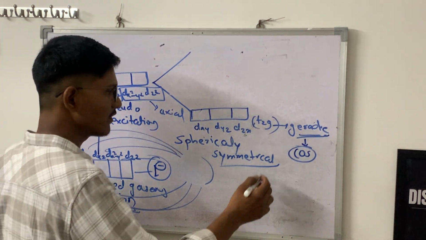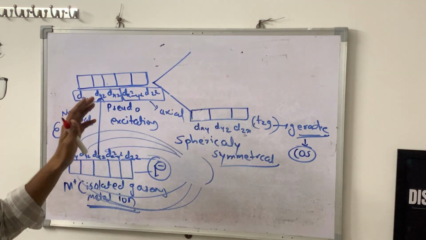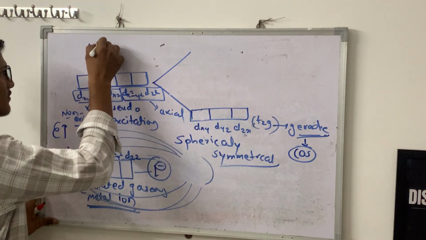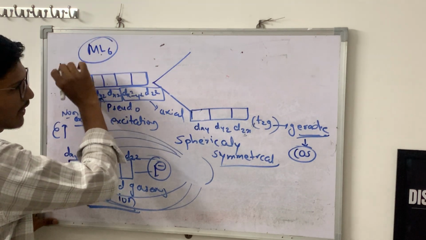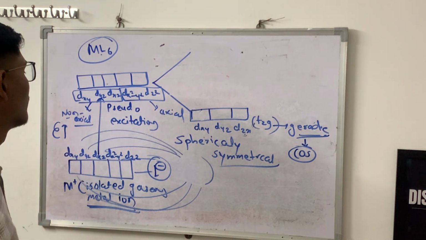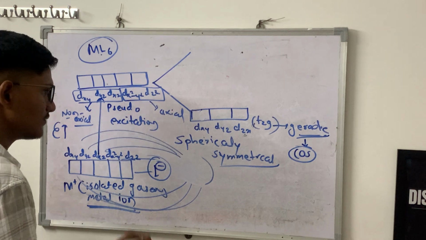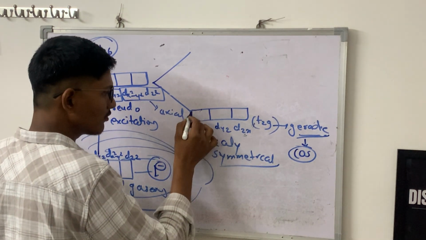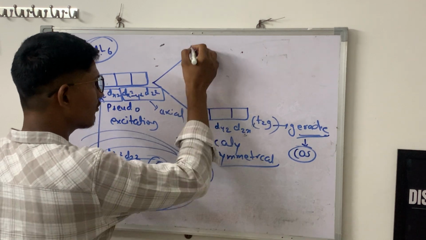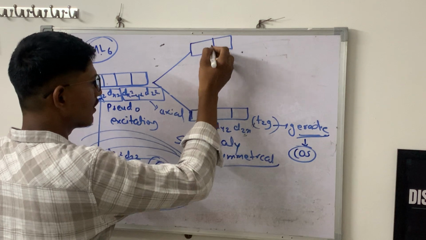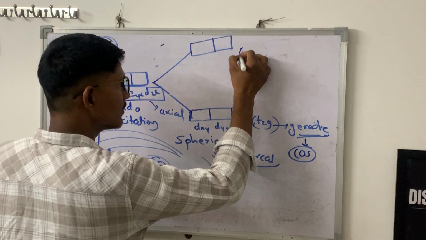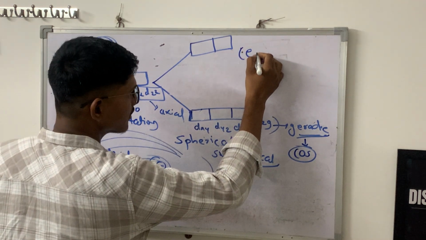Basically, we are studying here the octahedral complex. Which complex? An octahedral complex having 6 ligands. Suppose this is the complex ML6, having octahedral symmetry. So because of that, what happened in this complex? Non-axial orbitals will have less energy, and the orbitals which are on the axial position gain energy.